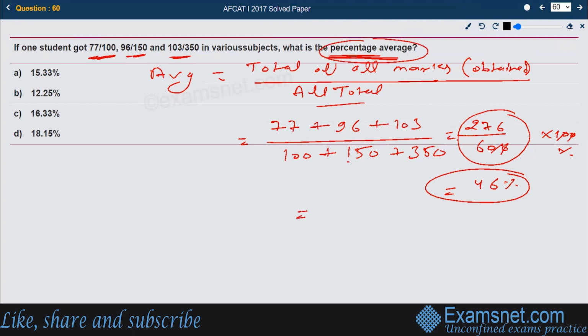So for the percentage average, we will divide this by 3, because the average is always divided by the total number of people or things involved. So it's going to be 46 by 3. If you solve this, it is 15.33%. Okay, this is the percentage average which is available in option number A. So that is the right answer.